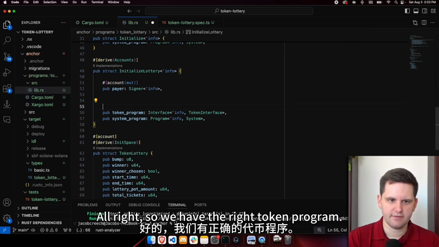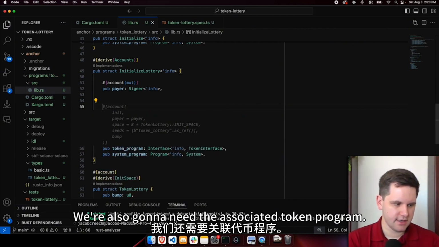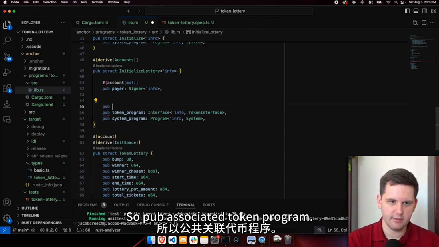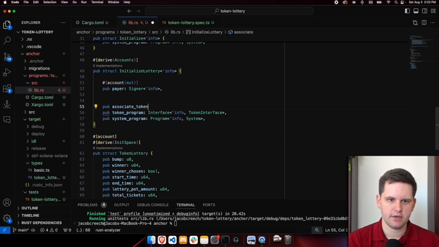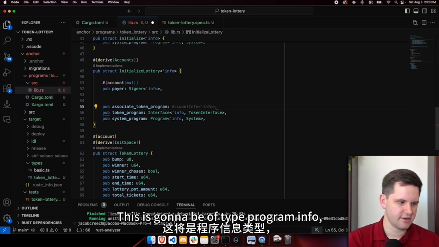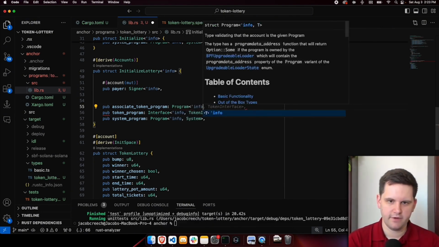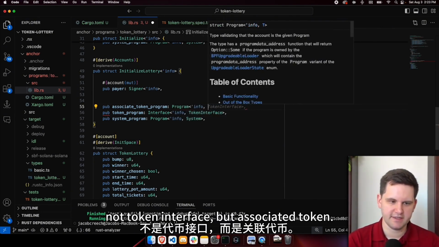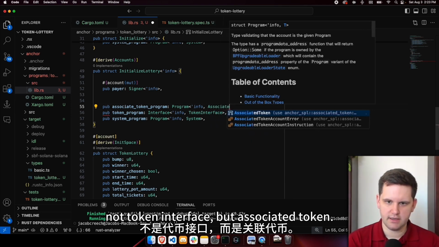All right, so we have the right token program. We're also going to need the associated token program. So pub associated_token_program. This is going to be of type Program of AccountInfo, not TokenInterface, but AssociatedToken.